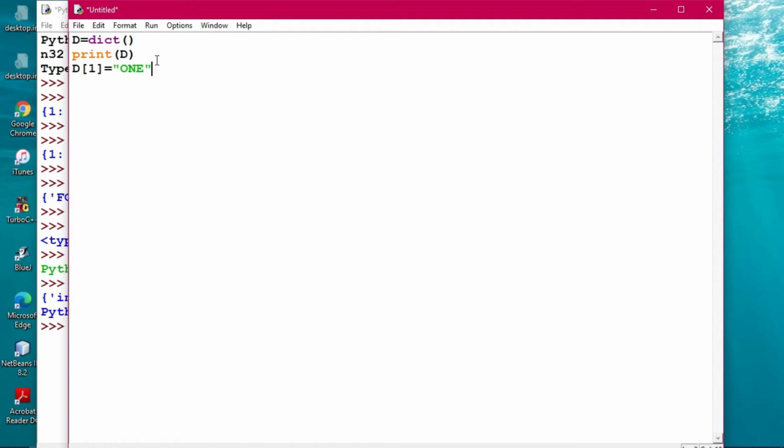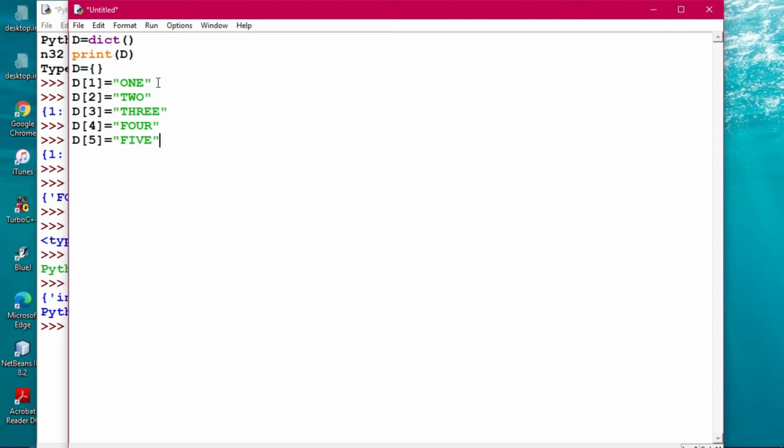Before this I'm taking one more thing, d equals this and this. Then one by one you take d2 equals, within brackets, 2. You can take the string in single quote or double quote also. d3 equals 3, d4 equals 3 4, and d5 you take as double quotes and then type 5.